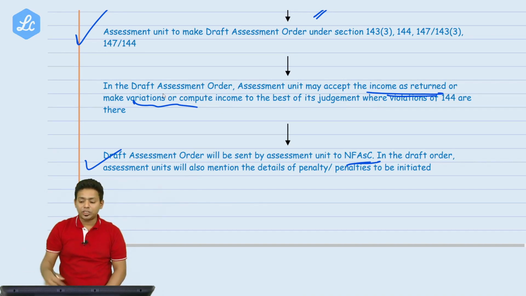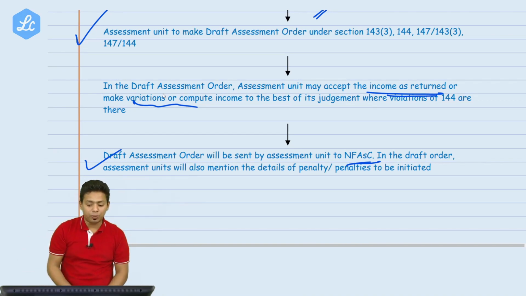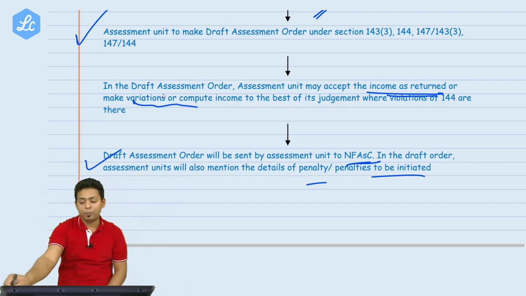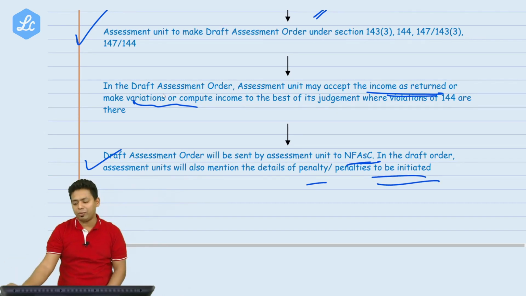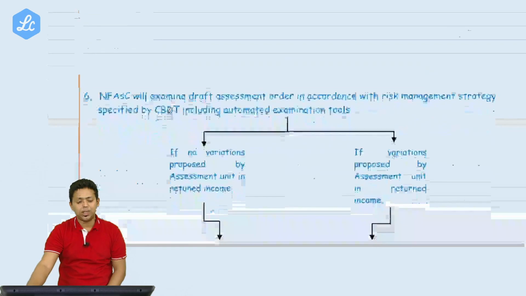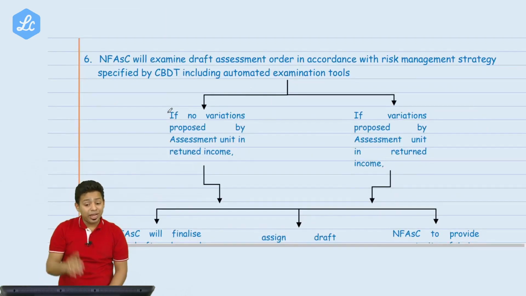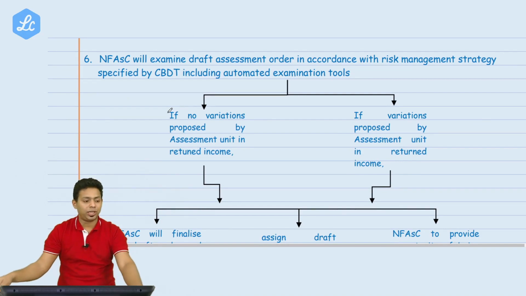And in the draft assessment order, the assessment unit will also mention the details of penalty and penalties to be initiated. Everything will be mentioned and will be given to NFSC. Now what will happen? Now NFSC will examine the draft assessment order in accordance with the risk management strategies. They have some points.